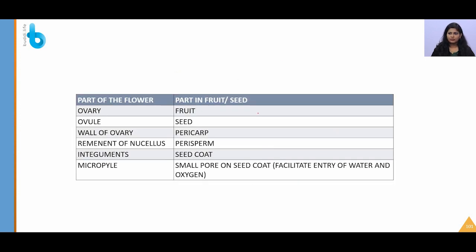So this is one more important thing, I have tabulated the part of the flower and what it is going to become in a fruit or a seed. So you know that ovary will change into a fruit and the ovule will develop into a seed. So the wall of ovary will change into the wall of fruit, and the remnant of nucellus, very rarely, is present as perisperm. The integument will become the seed coat. Wall of ovary, fruit coat, integument, seed coat. Just remember that. Then the micropyle will be present as a small pore in the seed coat.